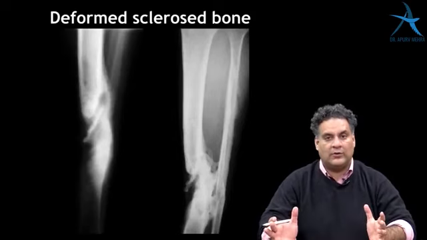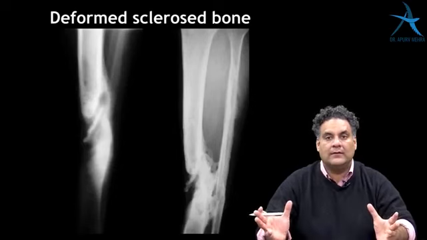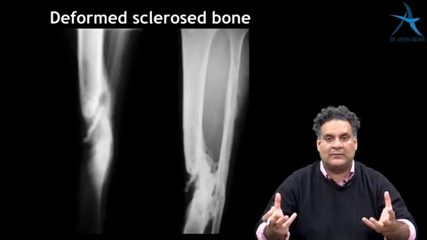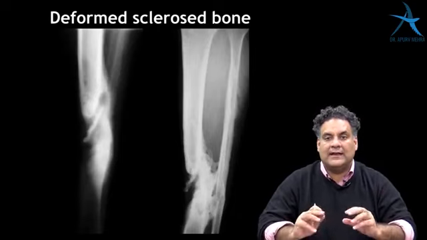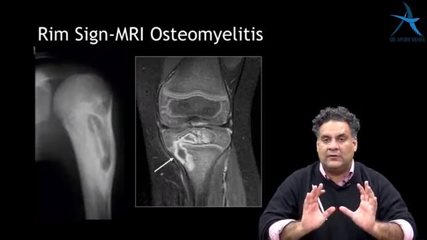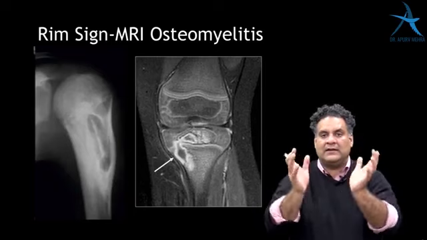Deformed sclerosed bone, white is dead bone. Whatever is white and light is a sequestrum, dead bone. Whatever is alive will bleed, dead will not bleed. That's the rule. And then the involucrum surrounding the sequestrum makes a rim seen on MRI, and this rim sign